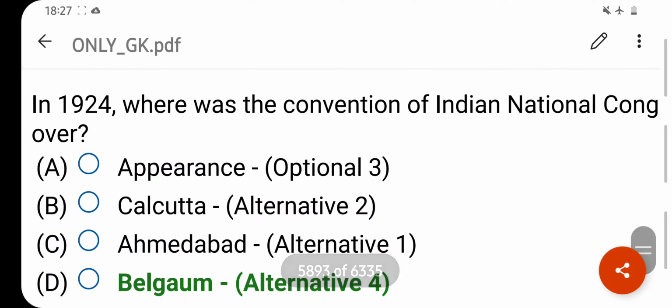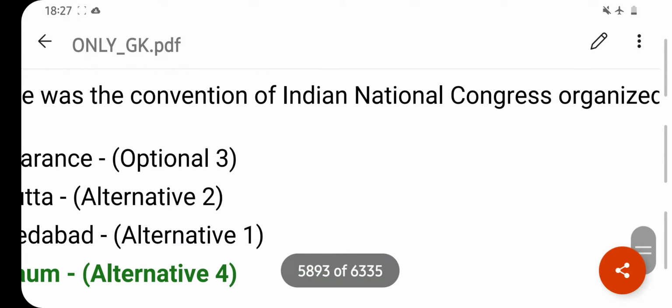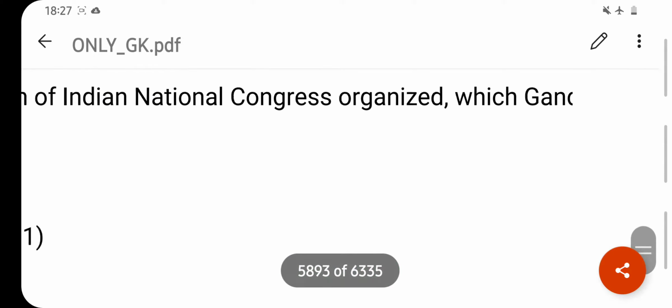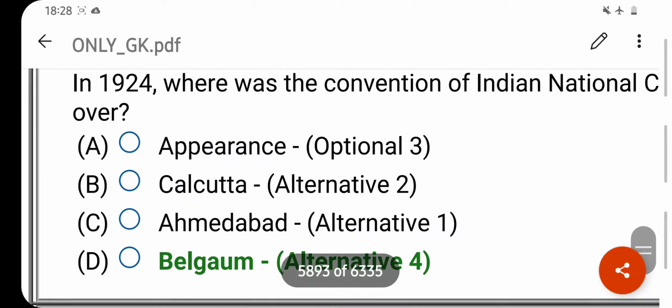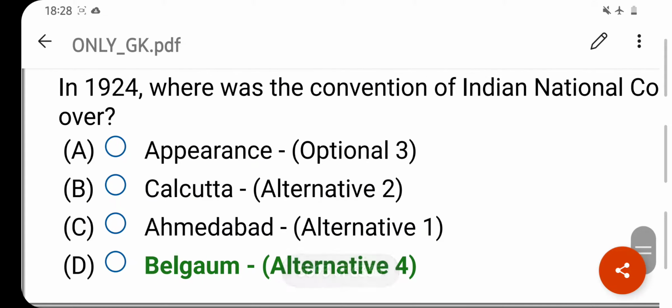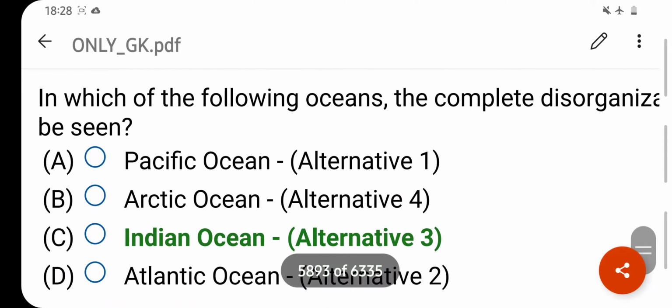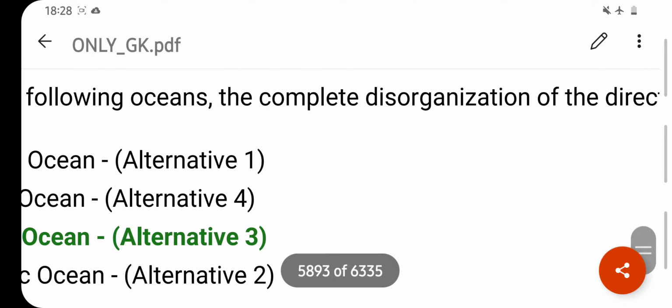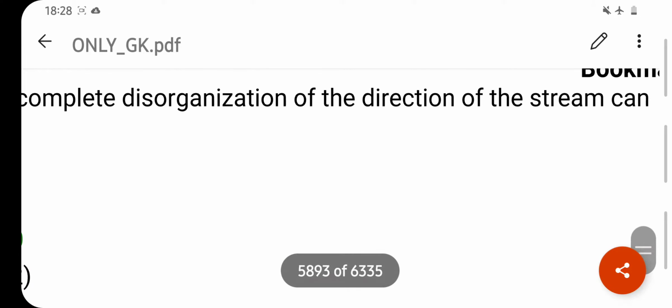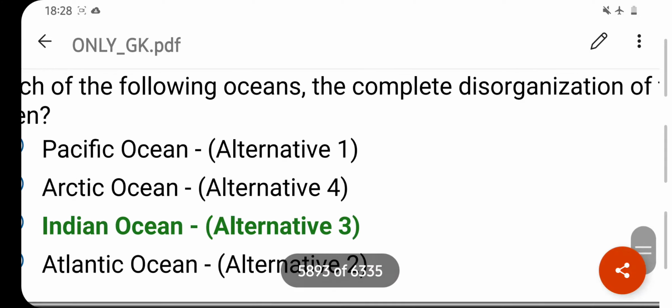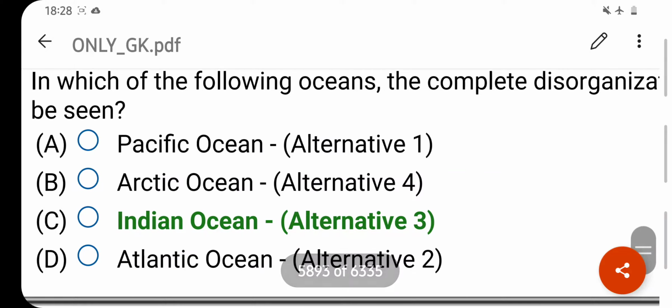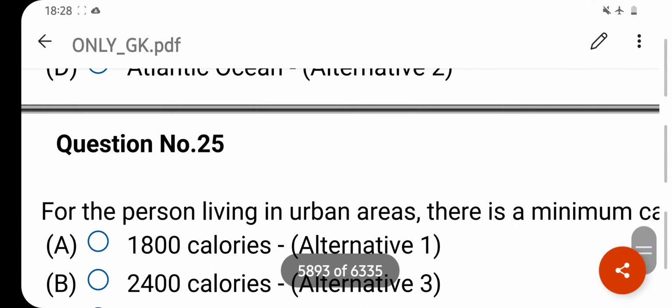In 1924, where was the Convention of Indian National Congress organized? Your right answer is Belgaum. Option D is your correct answer. In which of the following ocean the complete disorganizations of the direction of the stream can be seen? Your right answer is Indian Ocean. Option C is your correct answer.